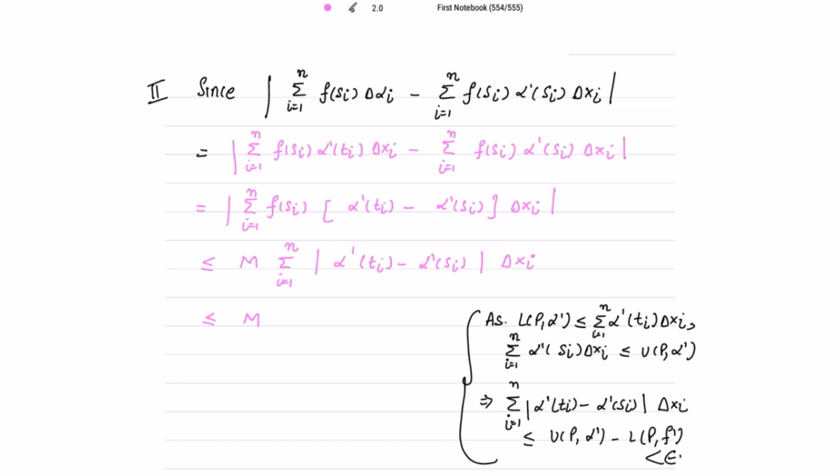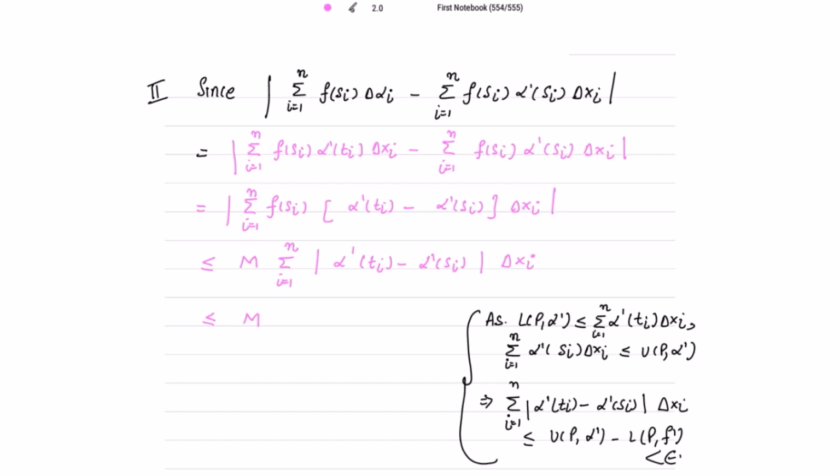By definition, LP alpha dash is less than or equal to summation, which is your Riemann sum. And if I write summation alpha dash si delta xi, this is less than or equal to UP alpha dash. Here I am having alpha dash, so for alpha dash I must write LP alpha dash. Just remember this.